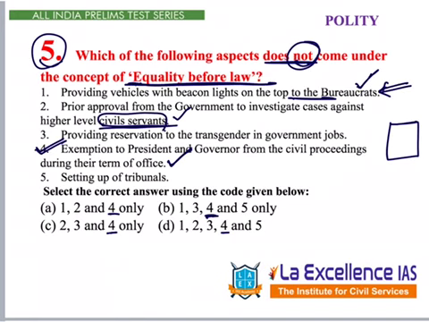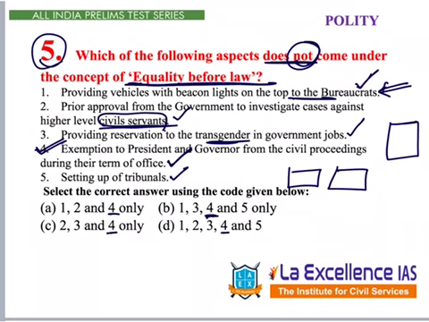Third one, providing reservation to the transgenders in the government job means we are treating them separately. It also doesn't come under equality before law. Fourth option, we said it is correct. Fifth one, setting up tribunals. Tribunals mean separate laws, separate procedures are there. So, no equality. So, this also comes under our answer.